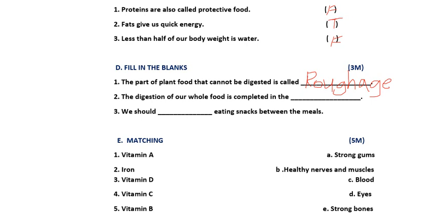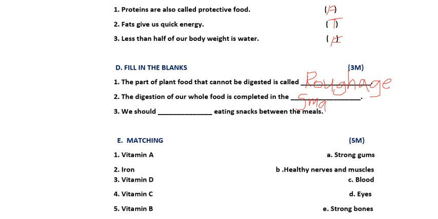Second one, the digestion of a whole food is completed in the small intestine. If they ask where whole food digestion is completed, you should say small intestine. If they ask where the minerals, fiber, food will be digested, it means large intestine. Whole food means small intestine. So write here small intestine.